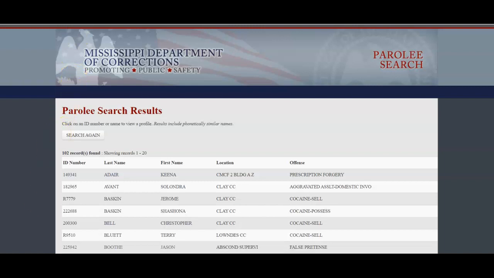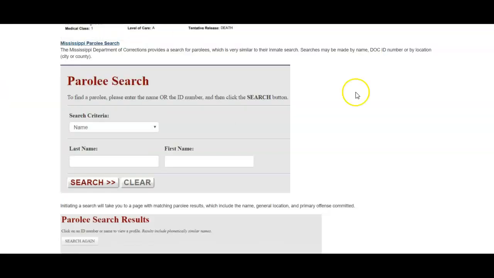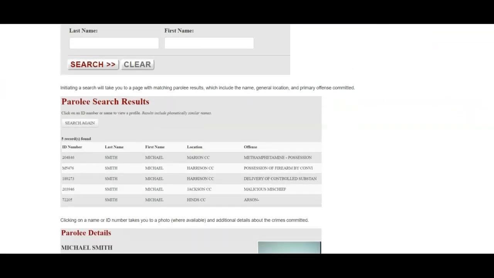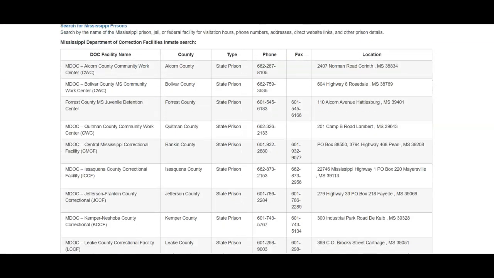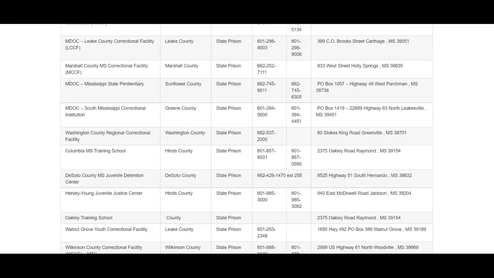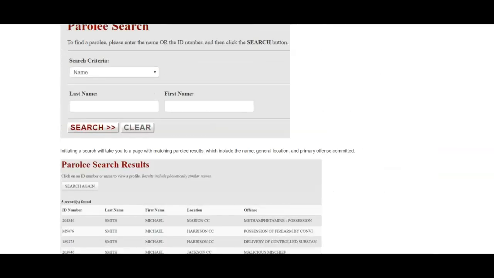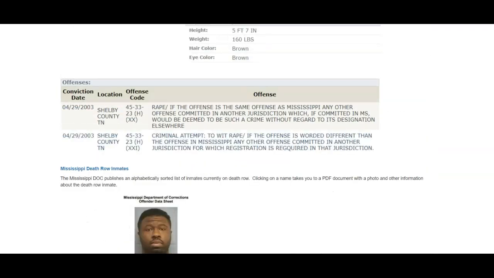And that pretty much covers Mississippi. As I mentioned, if you are interested in finding out more information about the facilities, because they don't give you the direct facility link, phone numbers, addresses, things like that for the different facilities in Mississippi, information on background checks, and other resources, as well as a direct link to these inmate and parole searches that we've looked at, please visit Inmate Search Info in the link below.